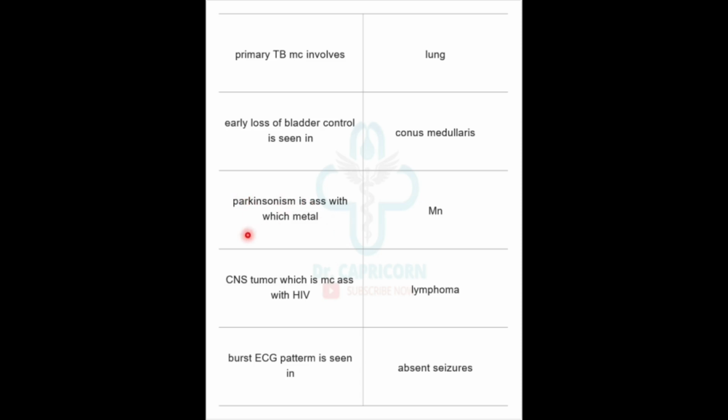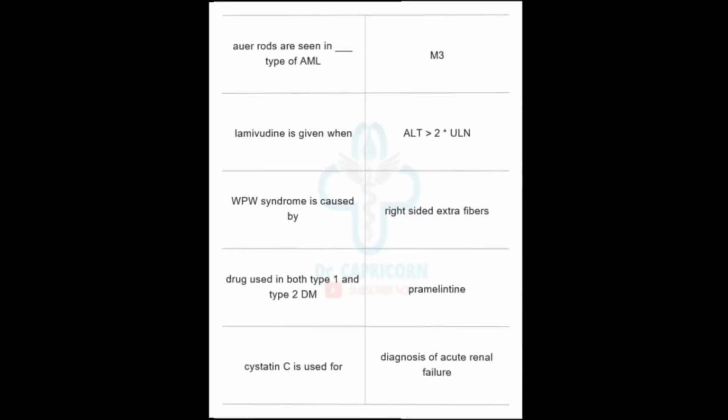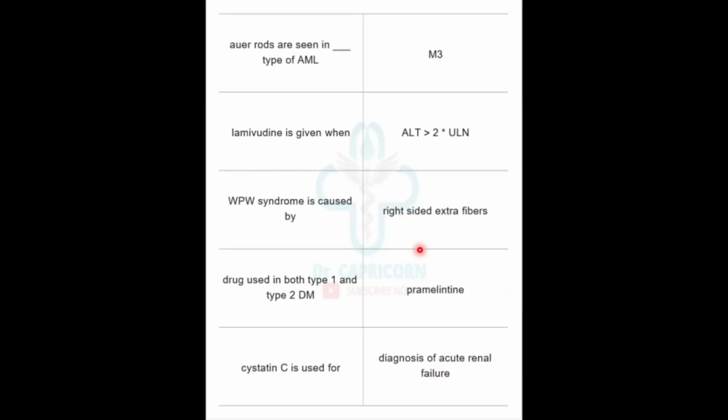Parkinsonism is associated with which metal? Manganese. CNS tumor most commonly associated with HIV is lymphoma. Burst ECG pattern is seen in absence seizures. Auer rods are seen in which type of AML? It is seen in M3 type of AML. Lamivudine is given when ALT level is more than 2 times the ULN level.